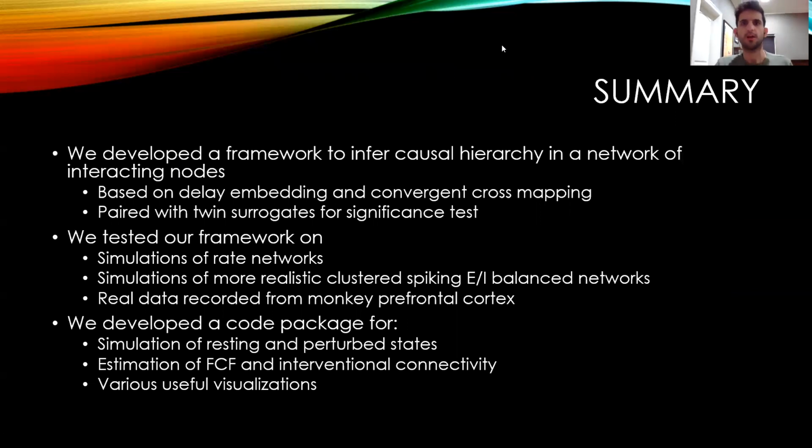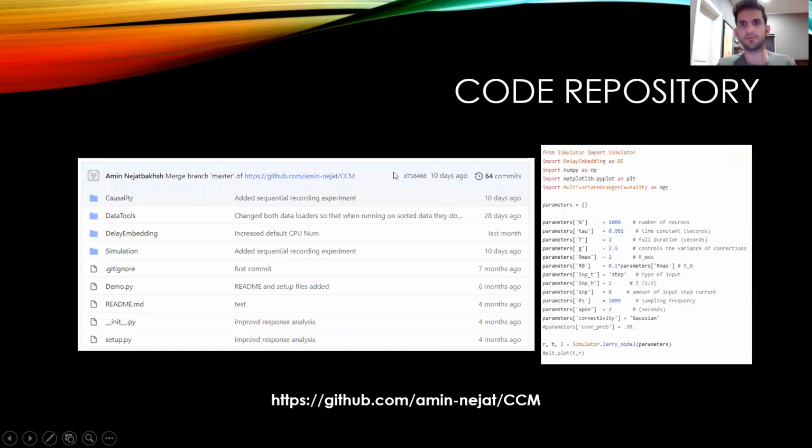So in summary, we developed a metric to infer a causal hierarchy in a network of interacting nodes, and we tested our framework on synthetic and real data from monkey brains. We also developed a code package for doing all these types of analysis. Our code package has multiple classes for causality, for computing FCF and interventional connectivity, as well as performing delay embedding, and also running multiple simulations from networks that are used in neuroscience experiments. The code is pretty clean, and I encourage you to take a look at our GitHub repository.